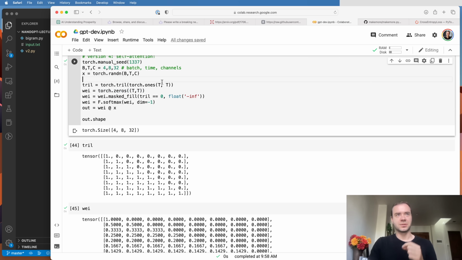Now, the way self-attention solves this is the following. Every single node, or every single token at each position will emit 2 vectors. It will emit a query, and it will emit a key. Now, the query vector, roughly speaking, is what am I looking for? And the key vector, roughly speaking, is what do I contain?